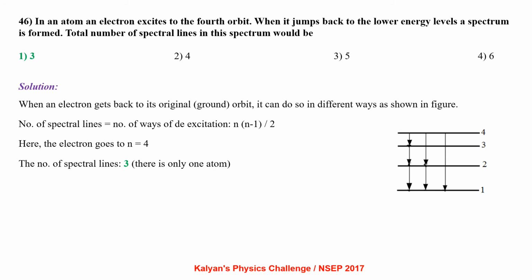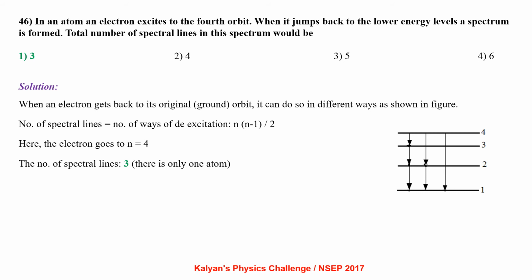In an atom, an electron excites to the fourth orbit. When it jumps back to the lower energy level, a spectrum is formed. The total number of spectral lines in this spectrum would be. When an electron gets back to its original state, it can do so in different ways as shown in figure.